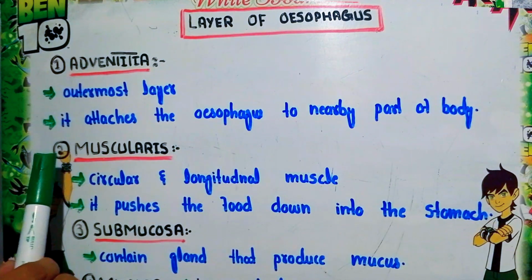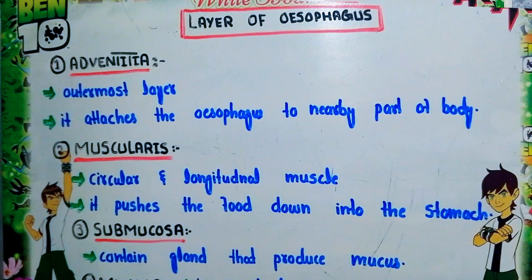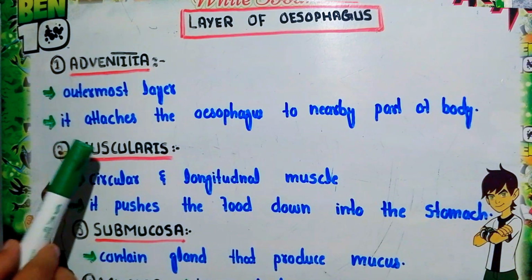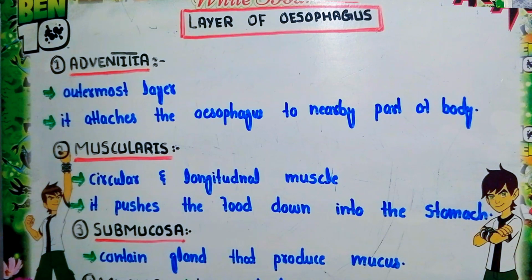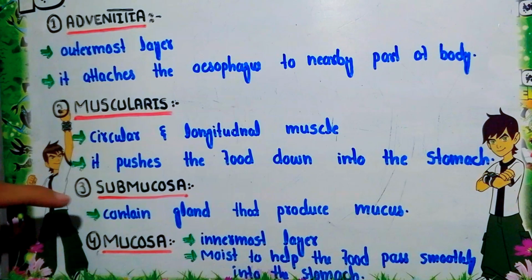The next layer is the muscularis layer. This is present inside the adventitia. Two types of muscle are present in this layer: one is circular muscle, and the other is longitudinal muscle. What is the function of the muscularis layer? These circular and longitudinal muscles contract and relax, due to which they push the food down into the stomach. The next layer is the submucosal layer.